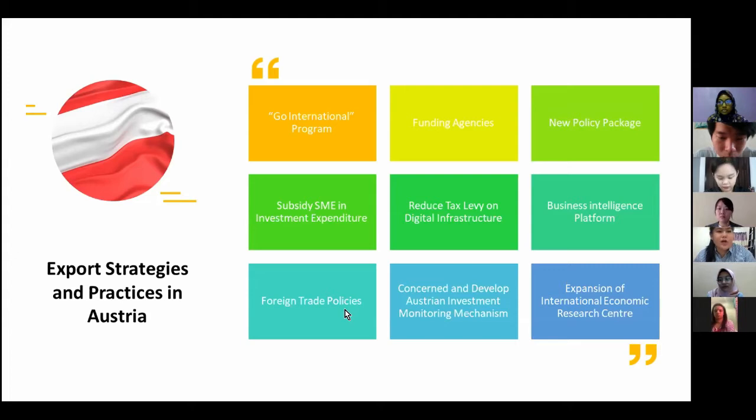Last but not least, concern and develop an Austrian investment monitoring mechanism. Ministries develop an Austrian investment monitoring mechanism to protect public security and order effectively when European Union country companies are acquiring Austrian companies. The government also highlights the importance of expanding Austria's presence in growth markets through an appropriate orientation of Austria's network abroad and the strategic consolidation of support programs for Austrian companies.